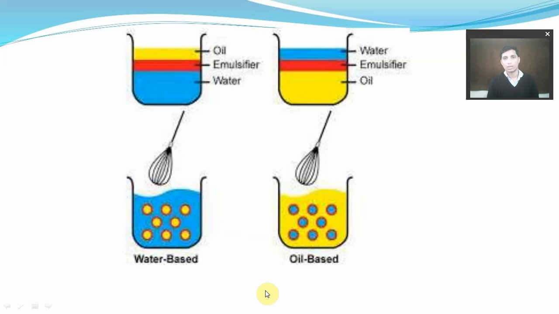While in the water in oil type of emulsion, water is in small globules and oil surrounds them. With the help of an emulsifier or emulsifying agent, a layer forms around the oil globules or the small globules. When these globules are converted into very small globules, they are called microemulsions.